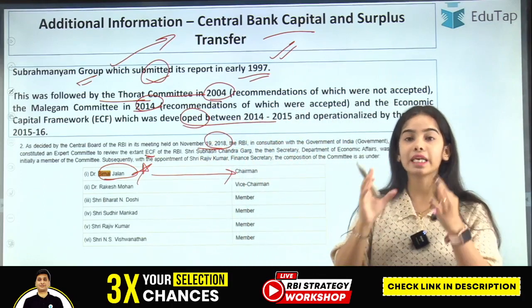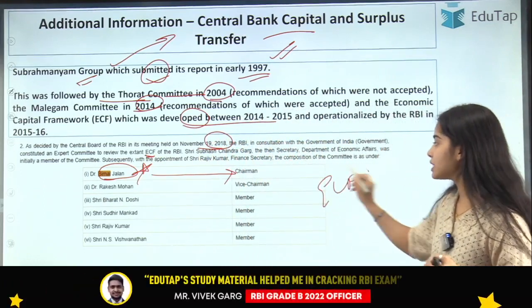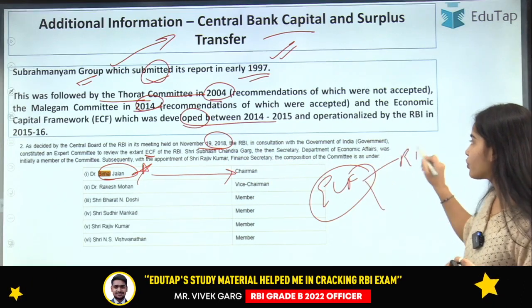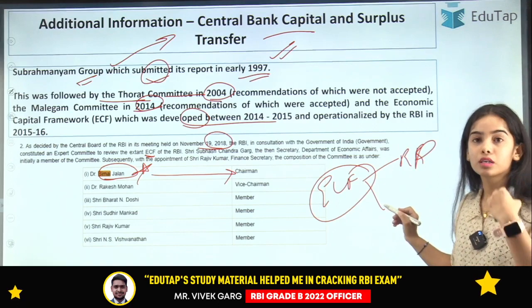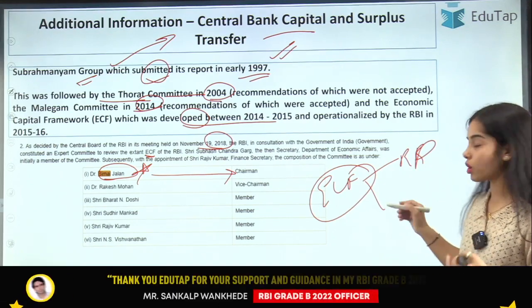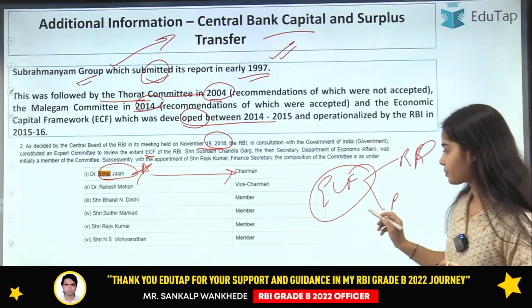The economic capital framework that we see now talks about the risk provisions and the surplus transfer, or the profit distribution.